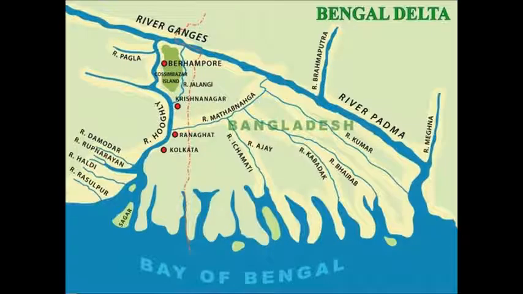The combined river of Ganga and Brahmaputra creates the world's largest delta known as Sundarbans in Bangladesh, before joining the Bay of Bengal. I repeat, the combined river of Ganga and Brahmaputra creates the world's largest delta known as Sundarbans in Bangladesh before joining the Bay of Bengal.